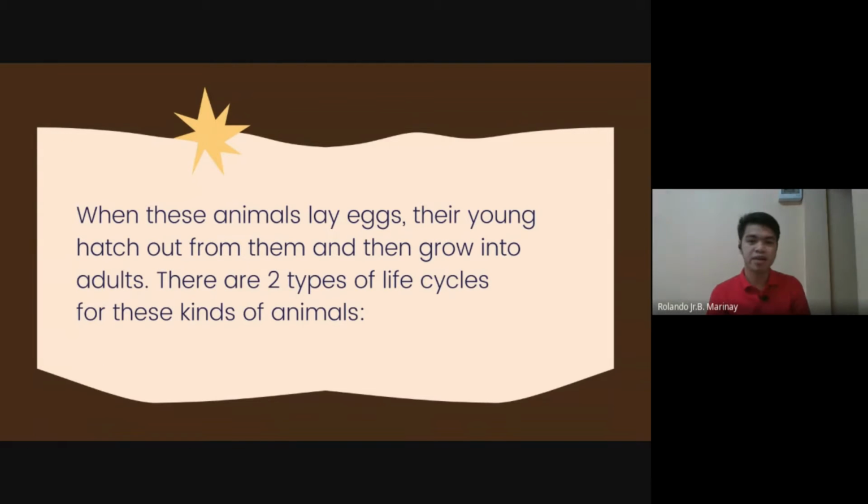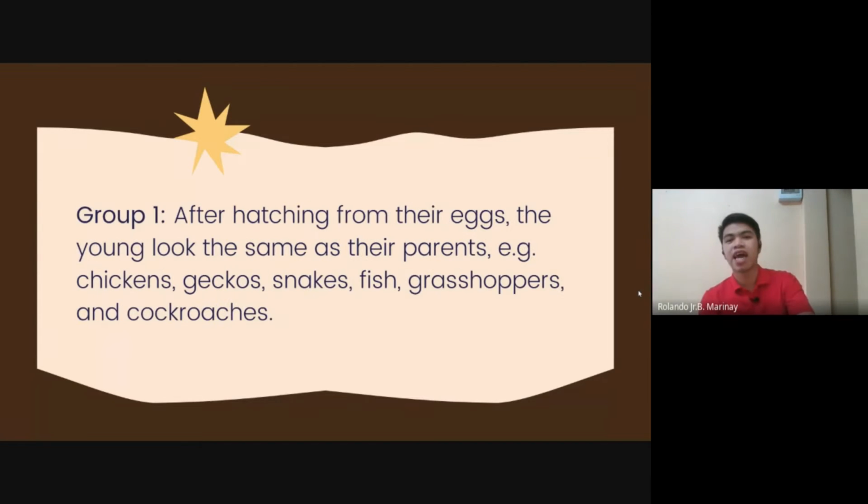There are two types of life cycle for these kinds of animals. So what are those two types of life cycle? We have group 1, which is the first type of life cycle. After hatching from their eggs, the young look the same as their parents. Example, the chicken, the geckos, the snake, the fish, the grasshoppers, and the cockroaches.